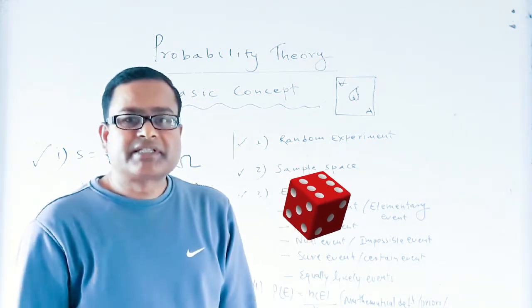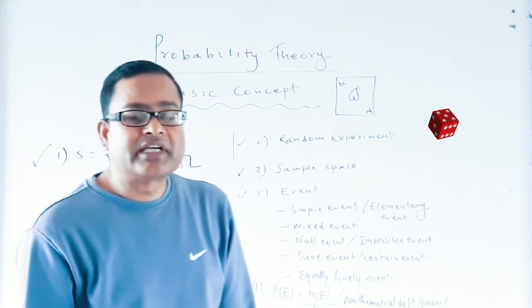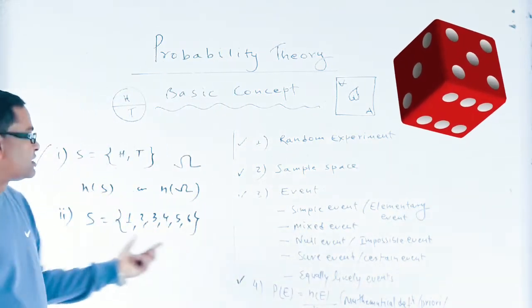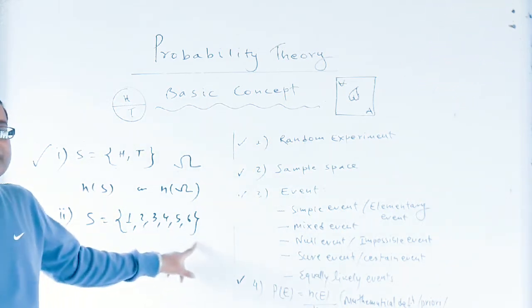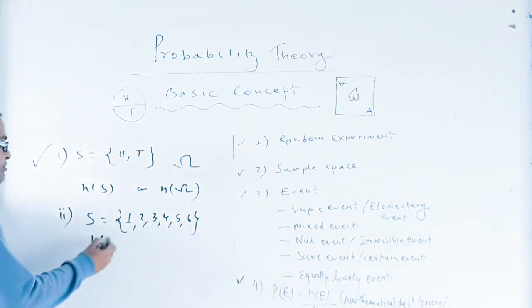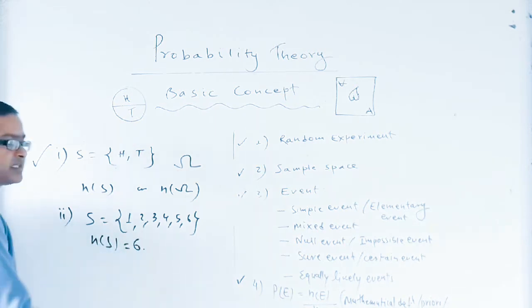Any one of the pairs may appear. So there are 6 possible outcomes. So S is equal to the set of the 6 numbers 1, 2, 3, 4, 5, 6, and the number of sample space is equal to 6.